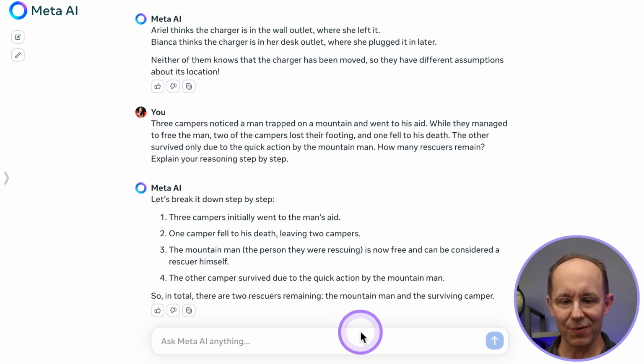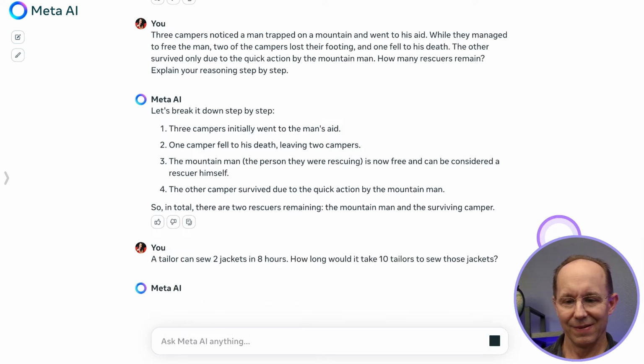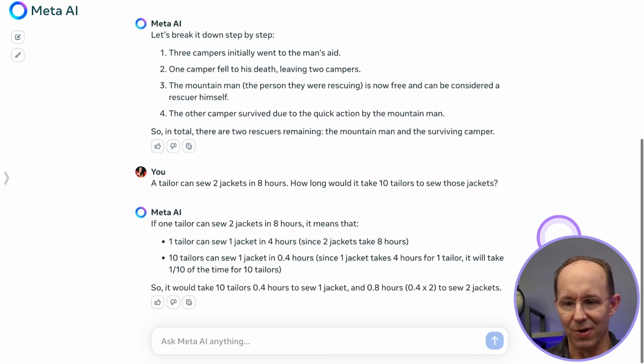All right, Llama 3, we're going to give you another try. Here's another complex reasoning problem. It's the tailor problem. Okay, so the question was, a tailor can sew 2 jackets in 8 hours. How long would it take 10 tailors to sew those jackets? If 1 tailor can sew 2 jackets in 8 hours, it means that 1 tailor can sew 1 jacket in 4 hours. Since 2 jackets takes 8 hours, 10 tailors can sew 1 jacket in 0.4 hours. So it would take 10 tailors 0.4 hours to sew 1 jacket, and 0.8 hours to sew 2 jackets.